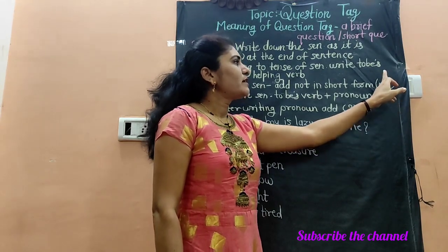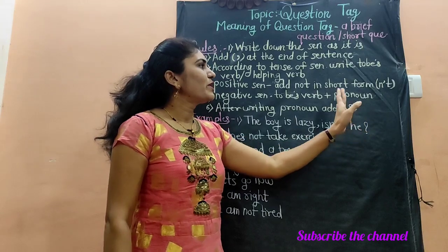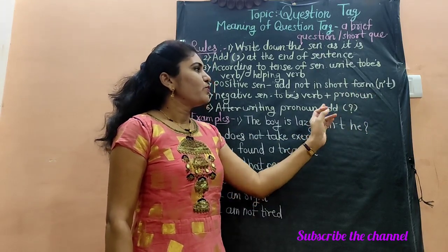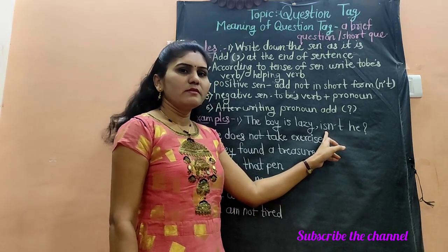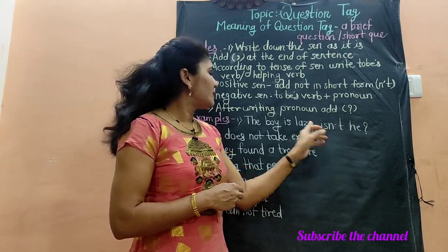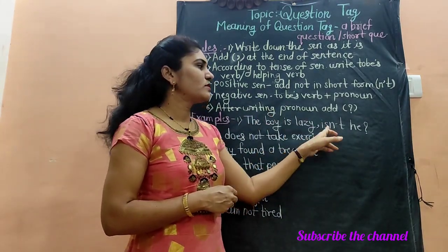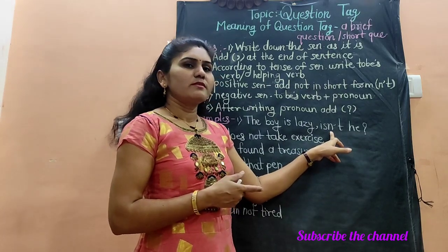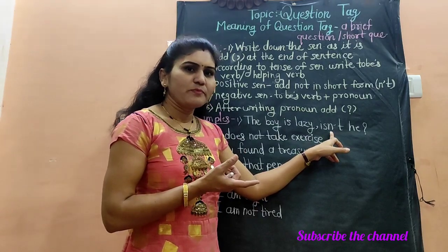We will write an apostrophe T. So it is compulsory while writing the question tag, we have to write the short form of the helping verb with not. If there is is, that is isn't. If there is was, we will write the short form by adding the not in the sense wasn't.